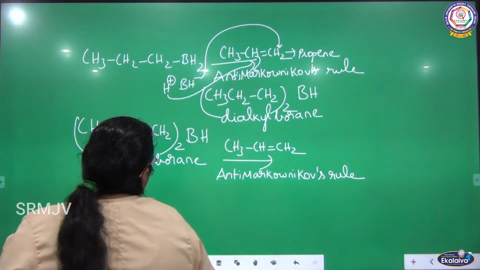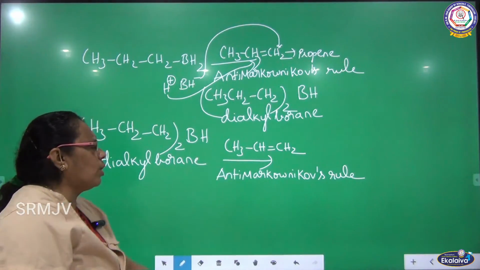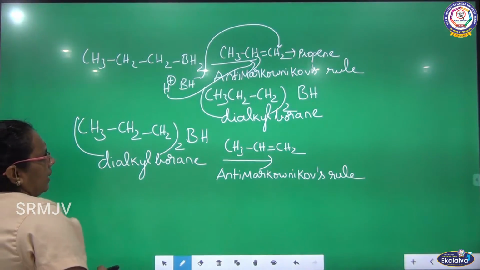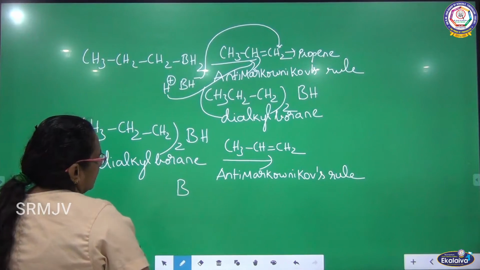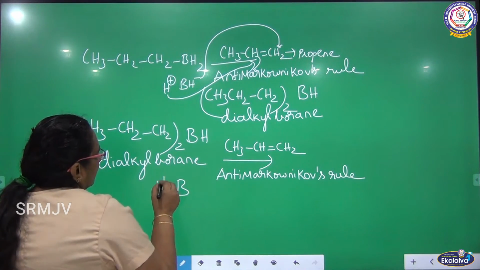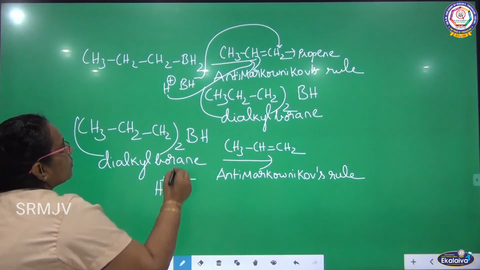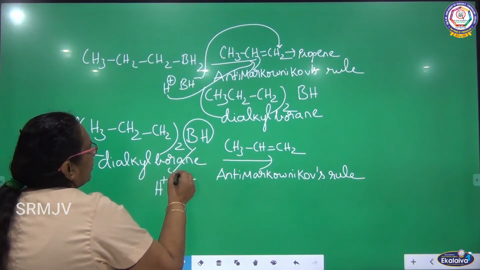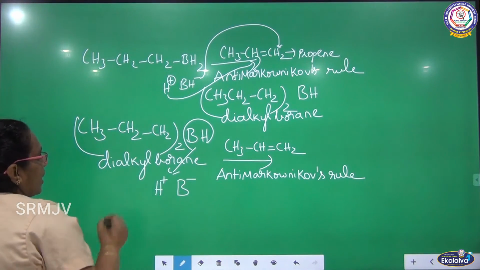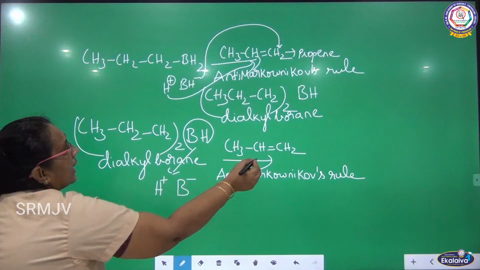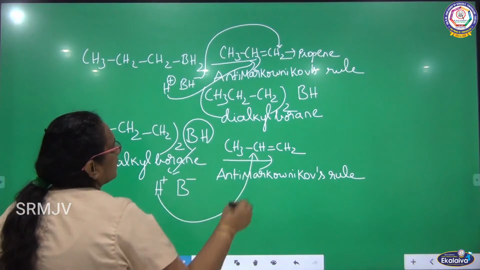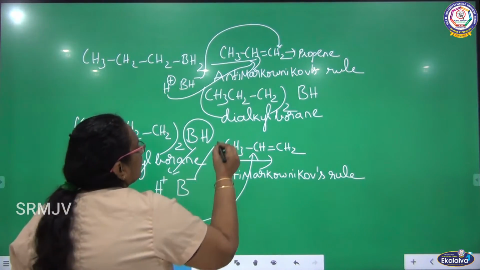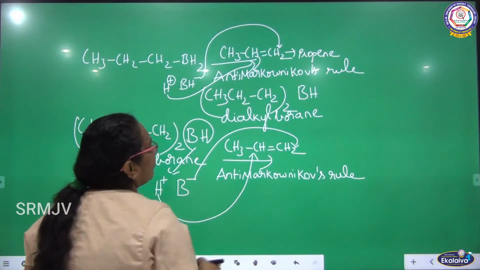So dialkyl borane reacts with one more molecule of propene. Once again, BH, I am writing it as H plus and B minus. What is the product I am getting here? When this is added here, this hydrogen is added to the carbon having less number of hydrogen, and B minus is added to the carbon having more number of hydrogen.